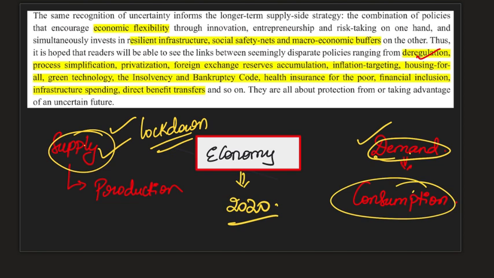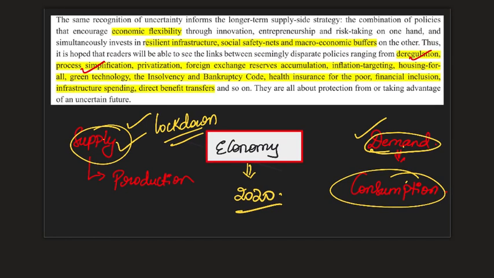This is seen as one of the biggest roadblocks for a lot of companies in our country. So process simplification, because harassment from government officials has been the legacy of the Inspector Raj era, and that is why we have had privatization. So even disinvestment, and the recent example of Air India getting privatized is one such measure.